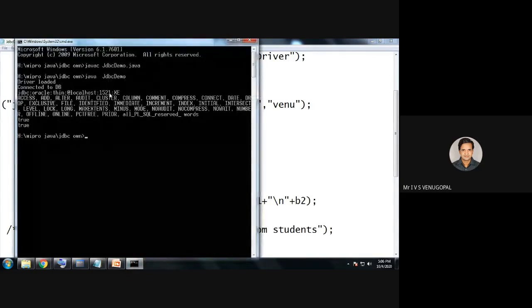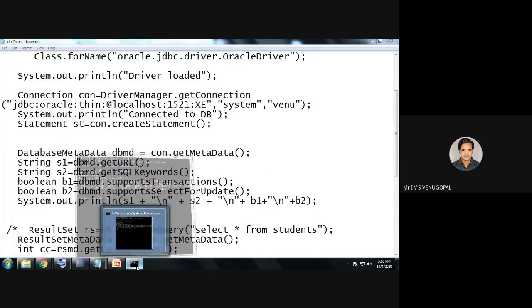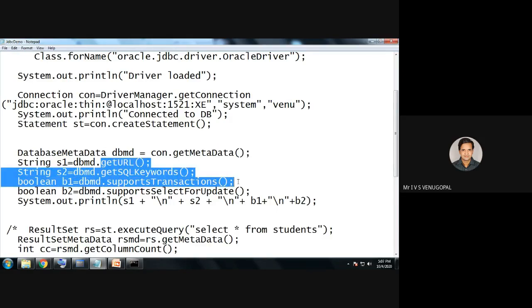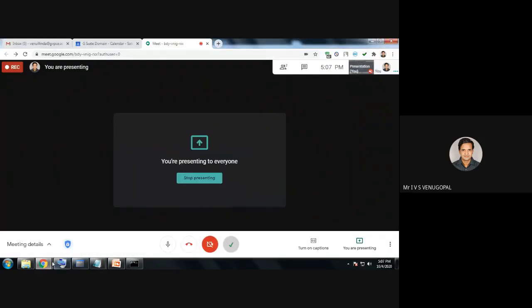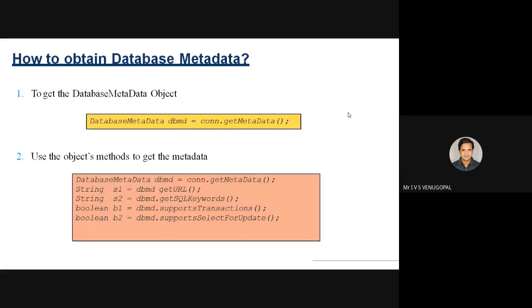This is how you can use the database metadata. So this is database metadata, some information regarding the database. Database metadata, information regarding the database, can be retrieved by using connection's getMetaData. Some of the methods are getURL, getSQLKeywords, supportsTransactions, like that. So like that you can retrieve the information regarding the database.